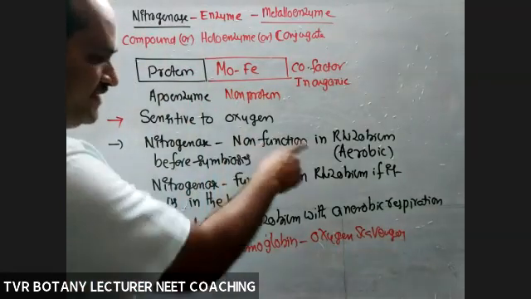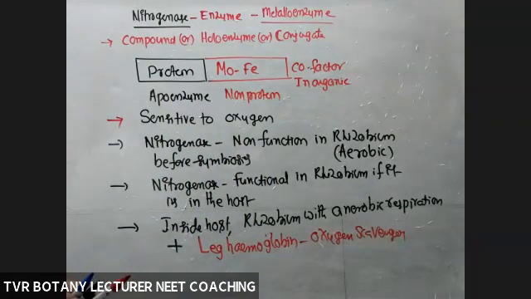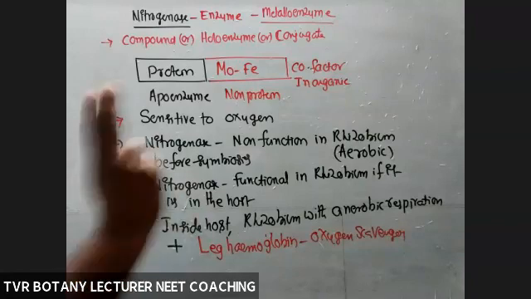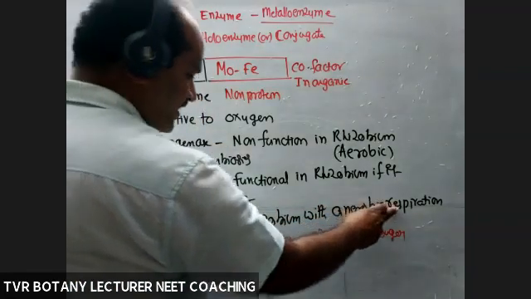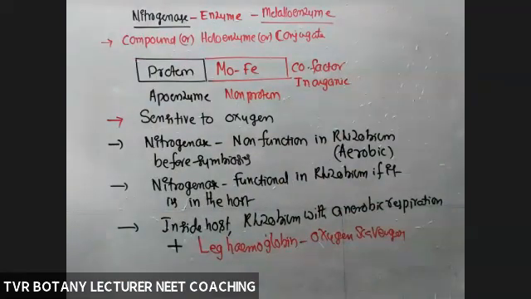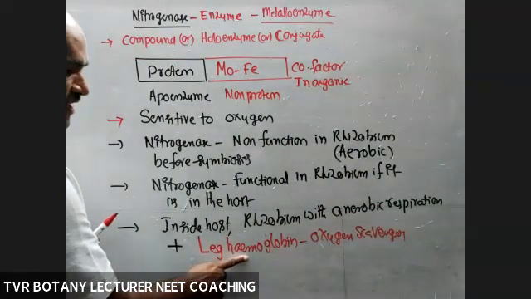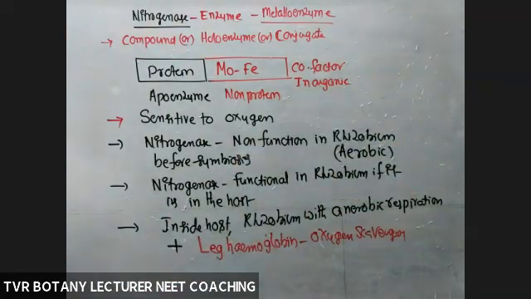So the dinitrogenase enzyme present in rhizobium of root nodules is protected from oxygen by two things. One, changing aerobic condition to anaerobic condition by rhizobial bacterial cells. And also leghemoglobin is able to absorb oxygen in the area where rhizobium is surviving.